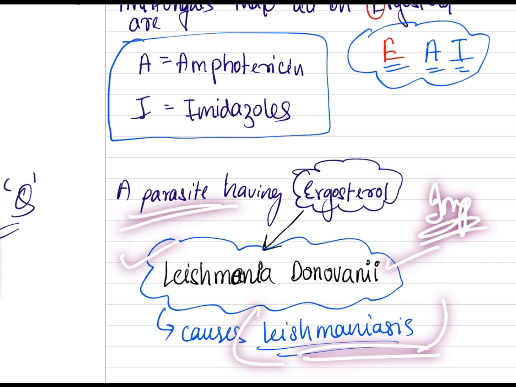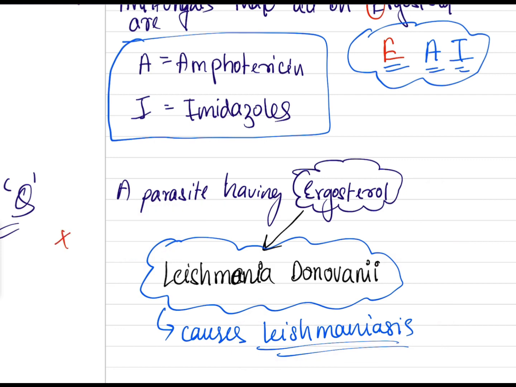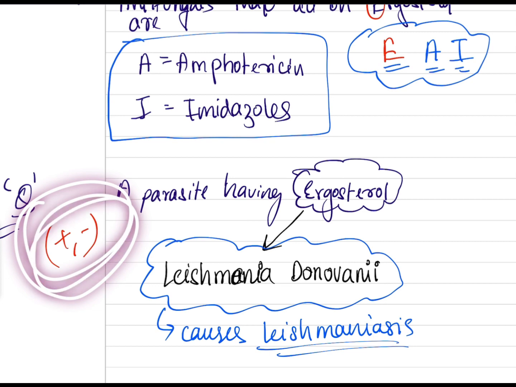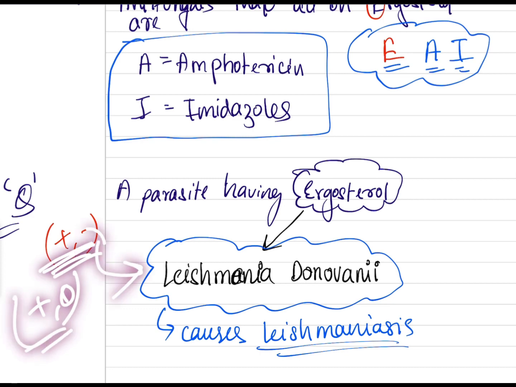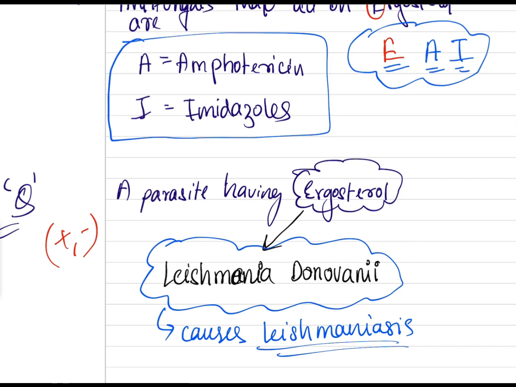Parasite means, again you might have learned plus and minus. What does this signify? It means if they remain in your body, they will harm you, but they themselves will gain advantage. So plus and minus. Commensalism was plus and zero, they are not harming, but parasites harm you. So plus and minus. And this is Leishmania donovani. They cause leishmaniasis. This parasite has ergosterol.